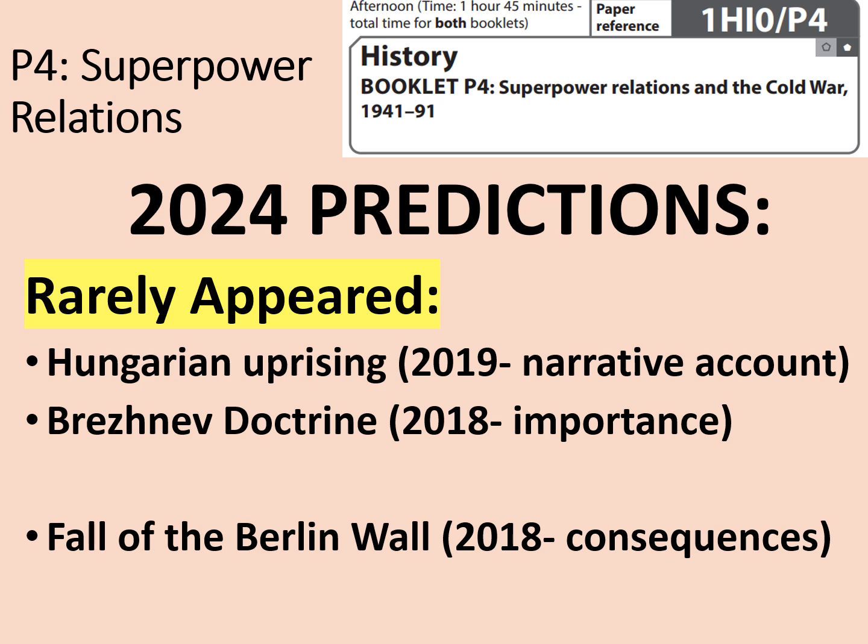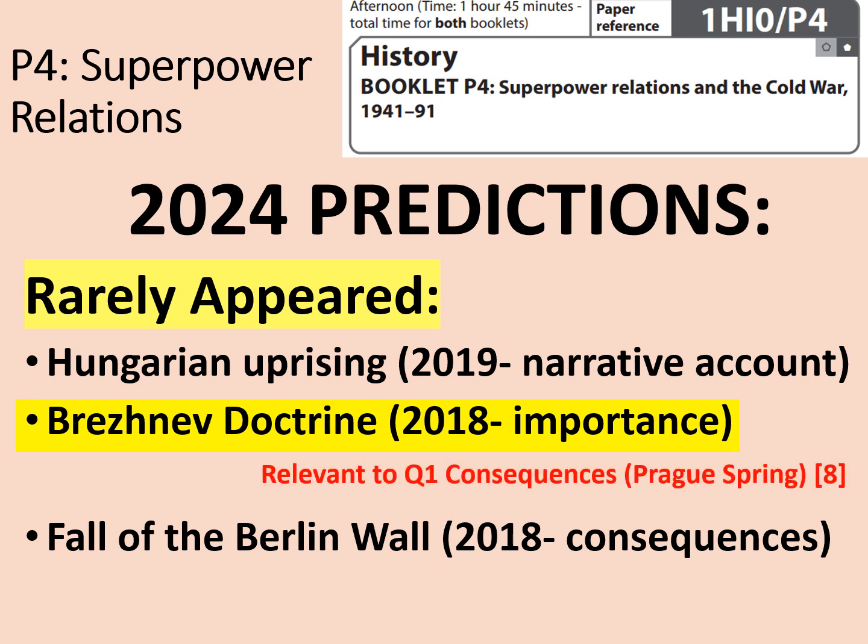Again, this is where I will invite you to clarify anything or correct anything that I get wrong, but this is my impression having never taught the course before. I suspect that Brezhnev Doctrine, which last appeared in 2018 for an importance question, would have this time been at least relevant to question 1, the consequences question looking at the Prague Spring. Brezhnev Doctrine happens after the Prague Spring. I think it comes out of it as a reaction to making sure that those satellite states in Eastern Europe don't move away from the Soviet Union. So I think that probably would have been relevant.